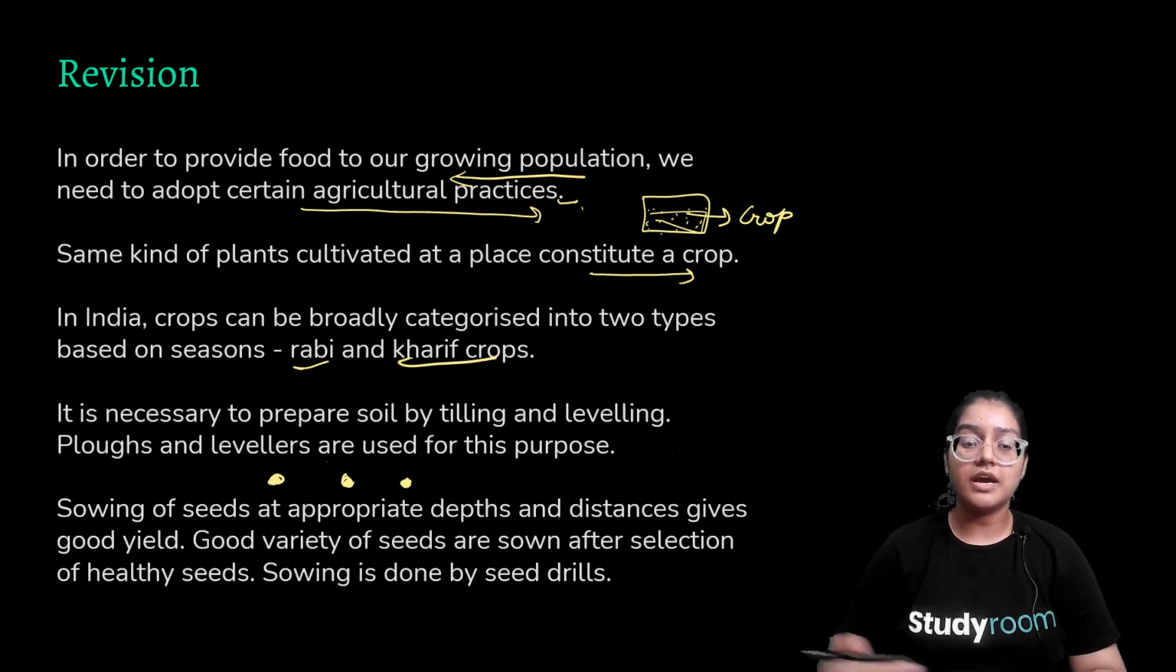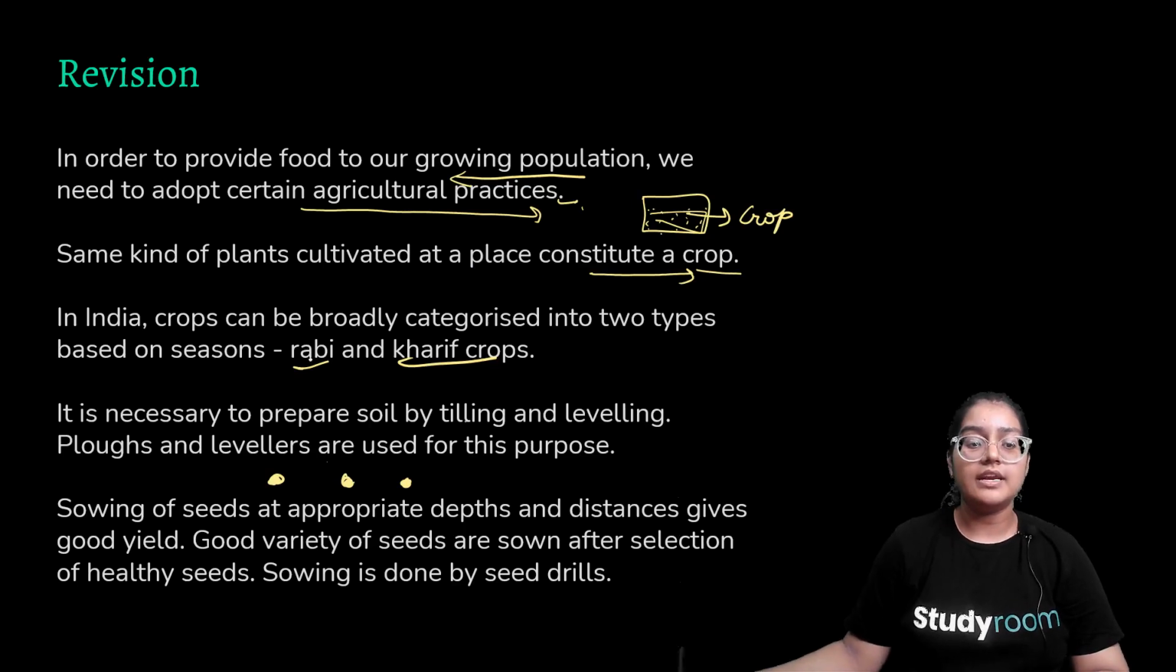So some same kind of plants cultivated at a place constitute a crop. So if you are growing the same variety of plants in a place, that will be known as a crop. In India, we can broadly classify our crops into two types, Rabi crop and Kharif crop. So Kharif crop was grown in the rainy season from June to September or July to September, and Rabi crop was grown in the winter season. It is necessary to prepare soil by tilling and leveling.